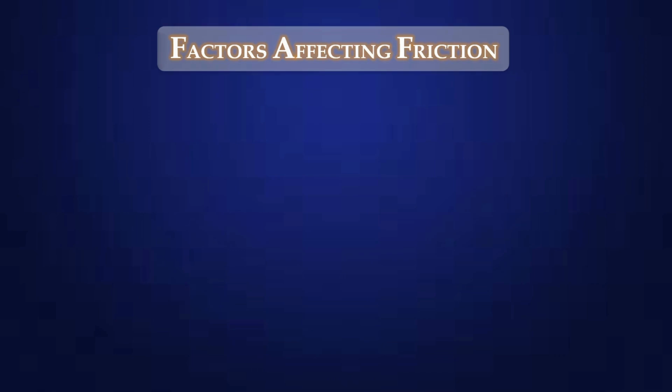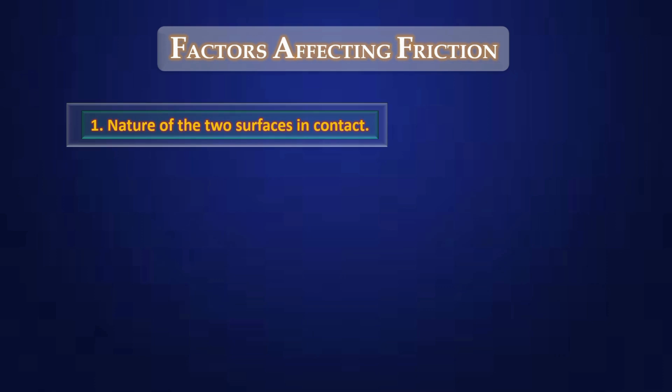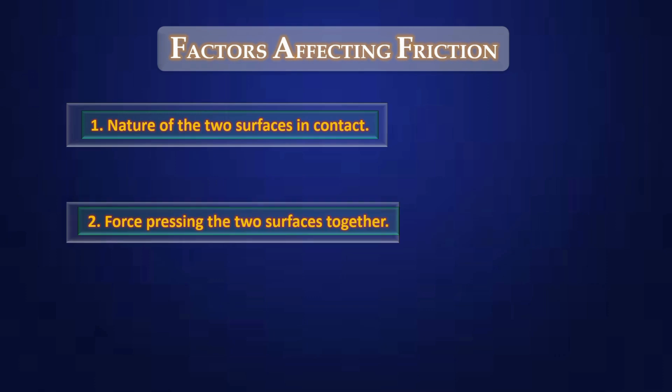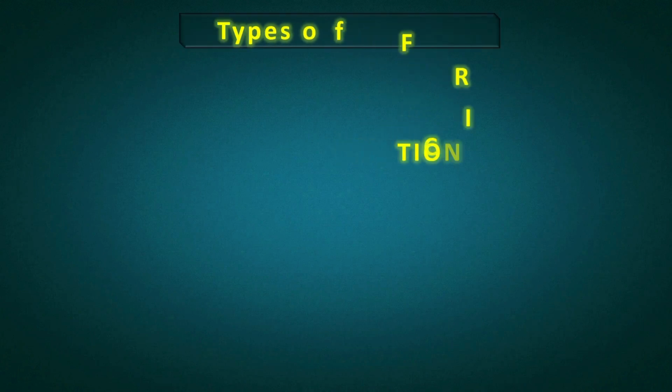Factors affecting friction. Point number 1. Nature of the two surfaces in contact. Point number 2. Force pressing the two surfaces together. Types of friction. Static friction.